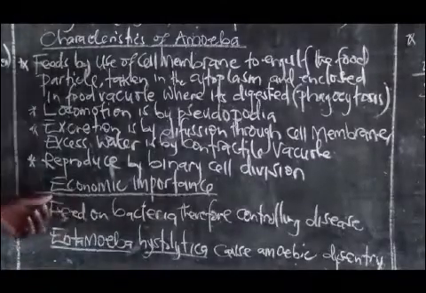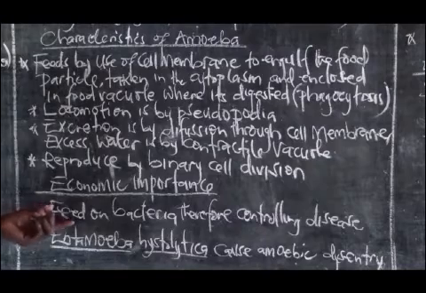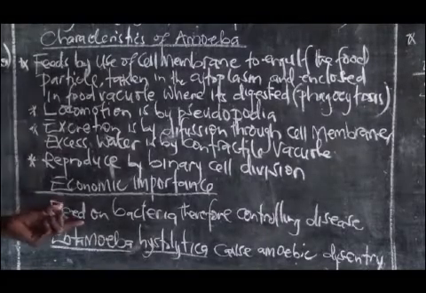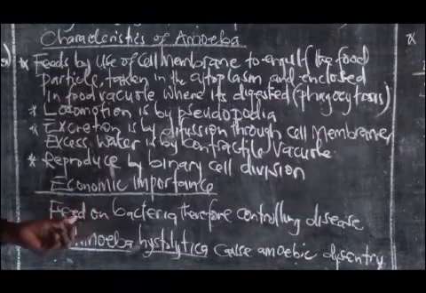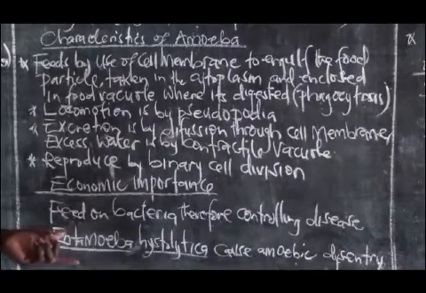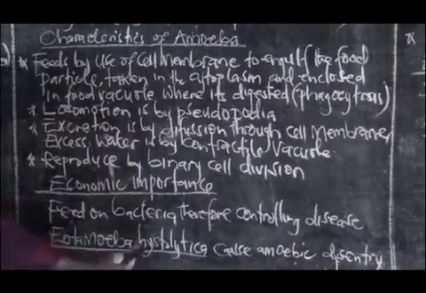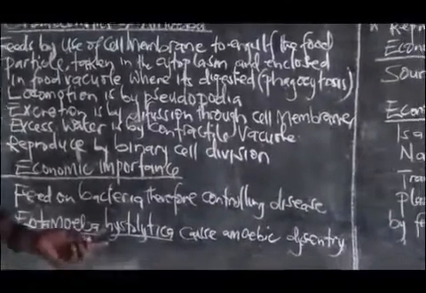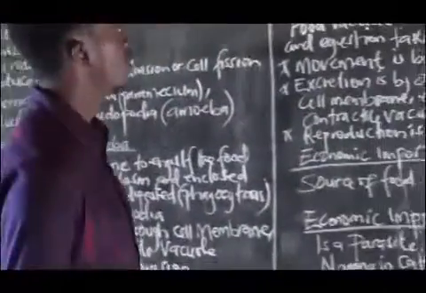What are the economic importances of the amoeba? We have amoeba feeding on bacteria. Now, if amoeba feed on bacteria, and we know that bacteria causes diseases, that means that the amoeba helps us in controlling disease. And then we have Entamoeba histolytica. You should note that this is a scientific name. That's why I've written it like this. Entamoeba histolytica causes amoebic dysentery, which is also a disease of